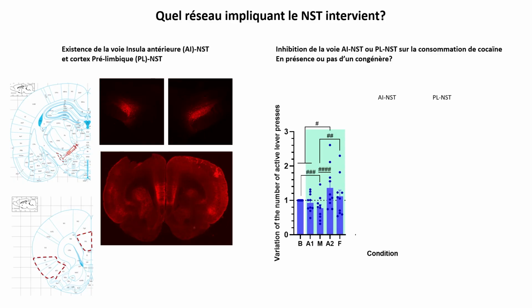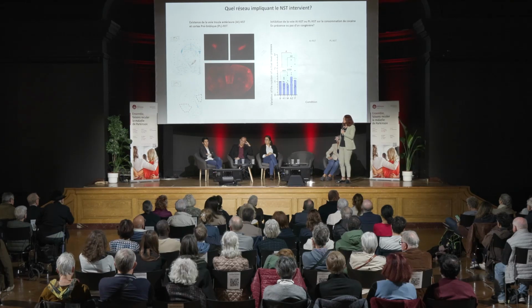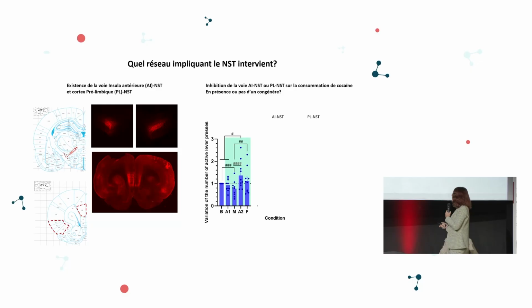And then we looked at the network, because the subthalamic nucleus cannot do this on its own. In the brain, all cerebral areas are connected. So we started to ask what pathway could modulate the social interaction in drug consumption.